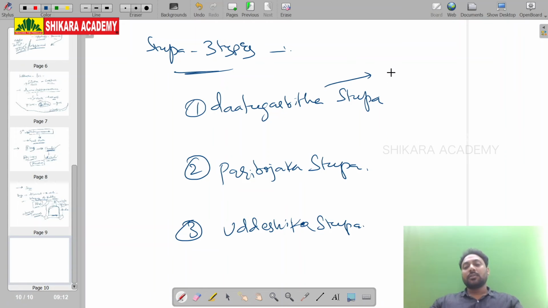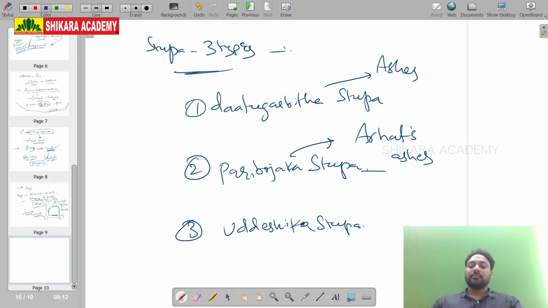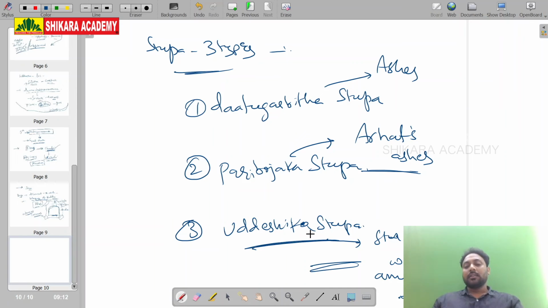Dhatu Garbhita Stupa means the stupa in which you see the Buddha's ashes. Paribhojaka Stupa means the stupa in which you see Arhats' ashes. Uddeshika Stupa means a stupa without any ashes.